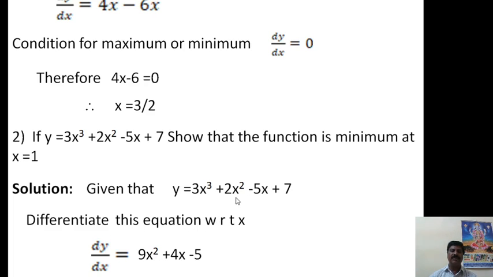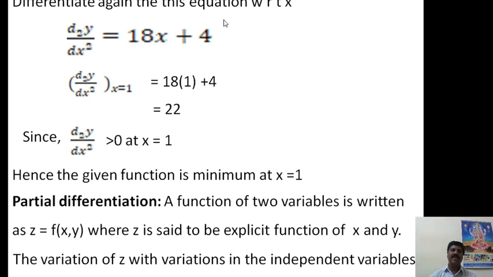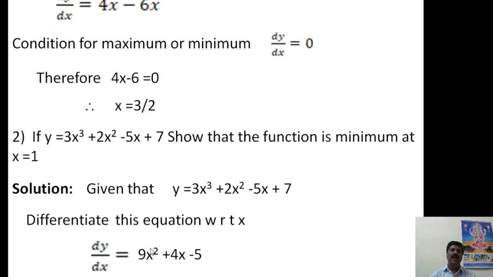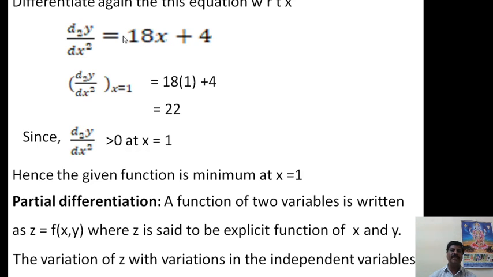Differentiating this equation with respect to x, dy by dx is equal to 9x square plus 4x minus 5. To know whether it is a minimum or maximum, you have to take successive differentiation. Again differentiating this equation with respect to x, d2y by dx square becomes 18x plus 4.